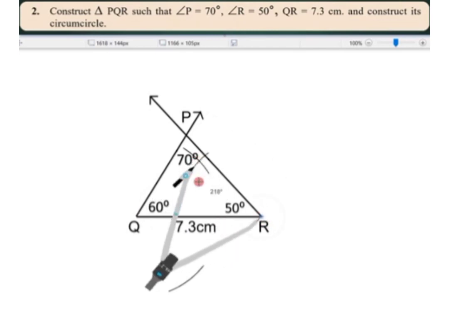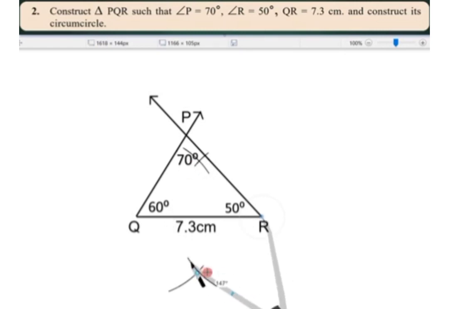And now again the same, one here and the other one here. Now take the midpoint of these two arcs, one midpoint here and a second midpoint here, and draw a vertical line.